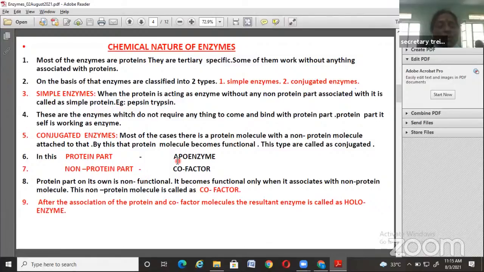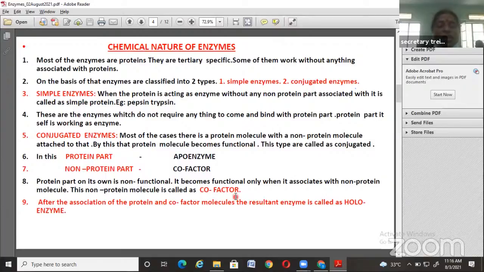That's why this apoenzyme remains non-functional until and unless the non-protein molecule comes and joins with it. Until then it remains non-functional. So this non-protein molecule is called cofactor.